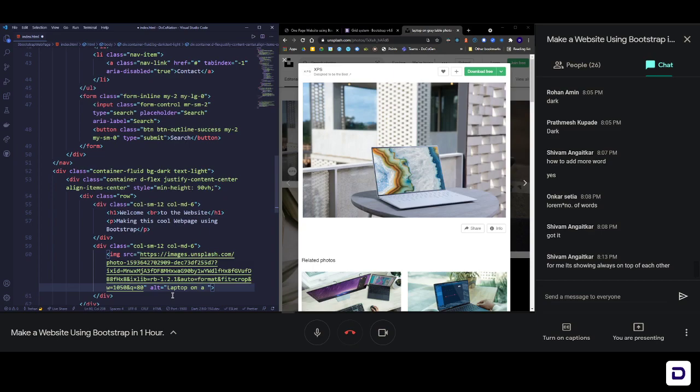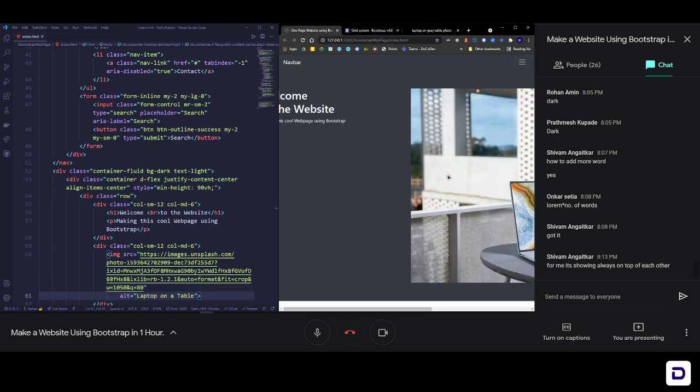Save it, and let's have a look at it here. Okay, so now you can see that this image is getting distorted. We'll fix it, no worries. What else can we add here? Apart from the heading and the text, we can add a button, right? Usually websites have a button on their landing page. So let's add a button here.